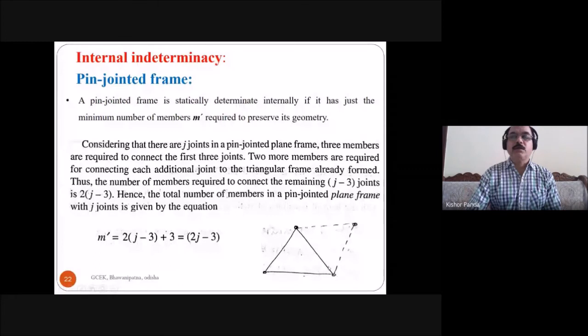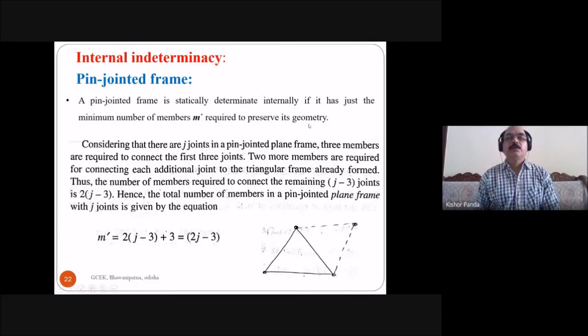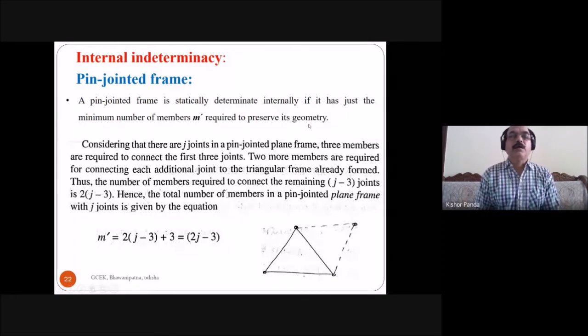So that's why this is called a pin jointed connection or pin jointed frame. A pin jointed frame is statically determinate internally if it has just the minimum number of members required to preserve its geometry. So how many members are required to preserve the geometry of the statically determinate structure?